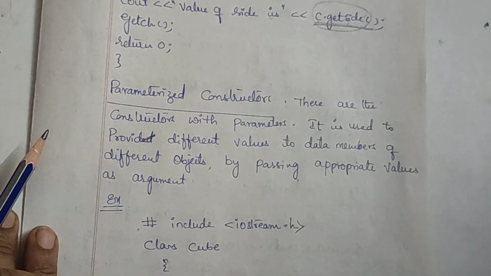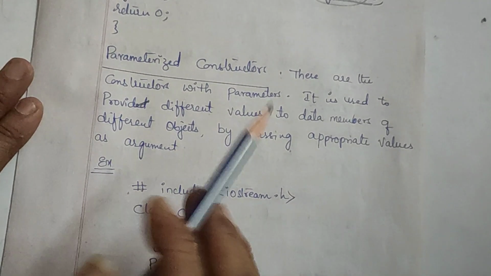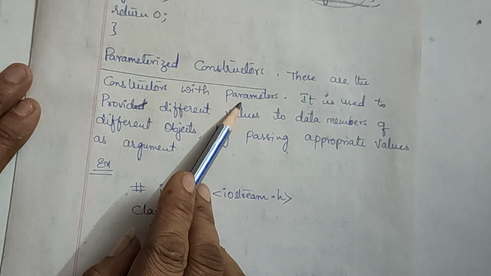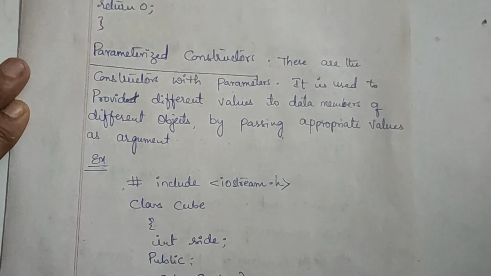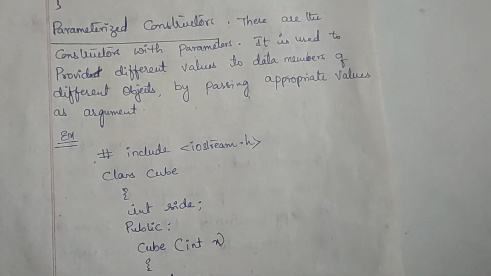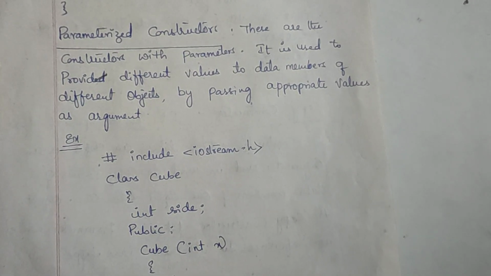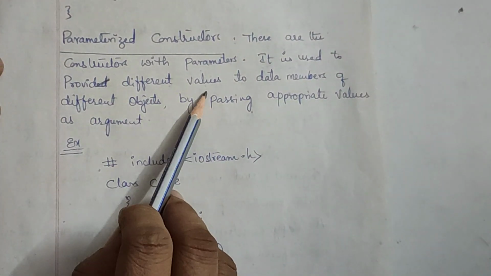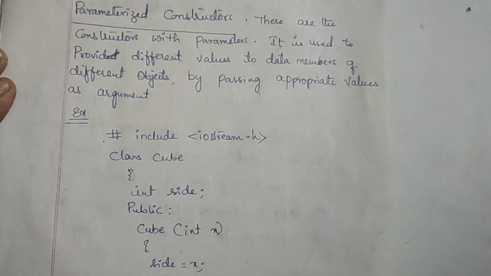Let us discuss this program first, then again we'll come back to this definition. So simply speaking, a constructor with parameters is nothing but a parameterized constructor. What is the purpose of it? It is used for giving different values to data members of different objects. Okay, now check here.